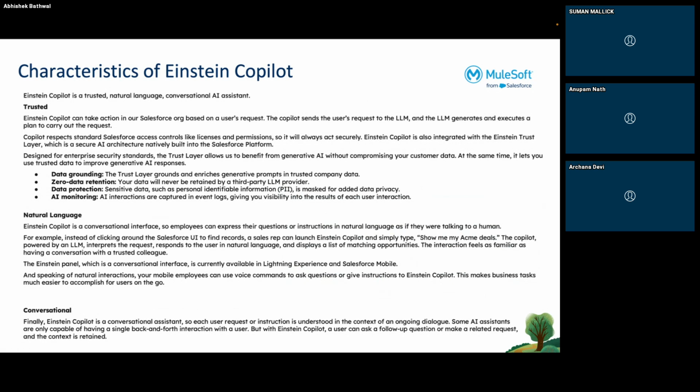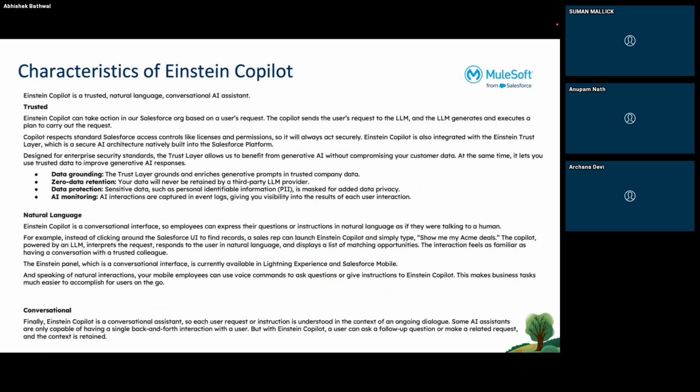Copilot does the same thing. Whatever you ask or do with Copilot, there is security. There is a trust layer in that. You ask your question in the prompt, it analyzes, gets the result, gives it to you, and it is destroyed. So there is data grounding, the trust layer, grounding and enriched generative prompts, zero data retention, data protection and AI monitoring.